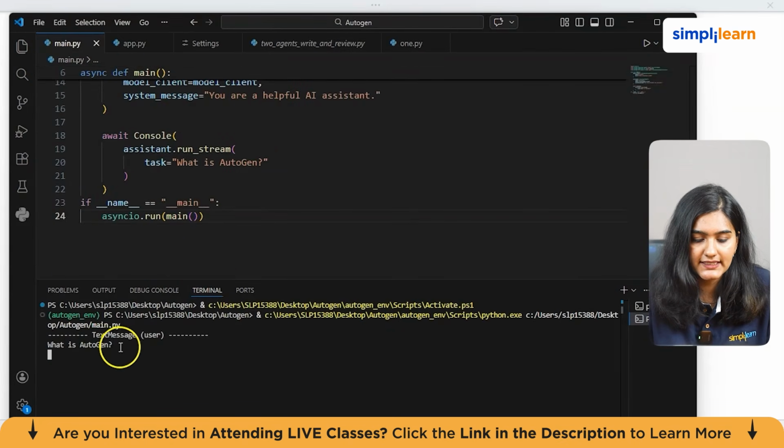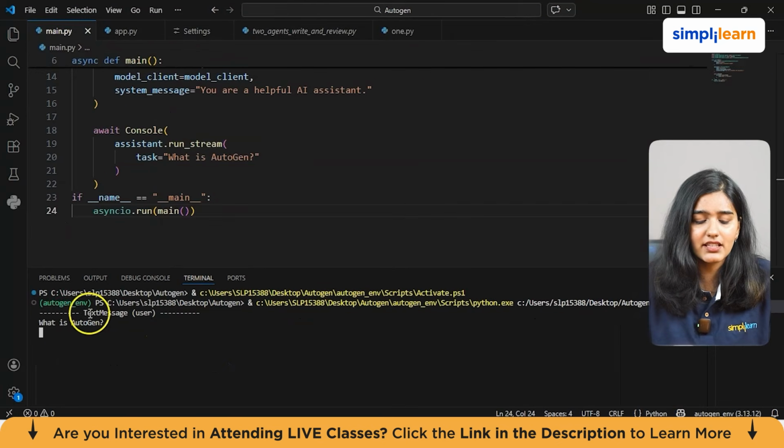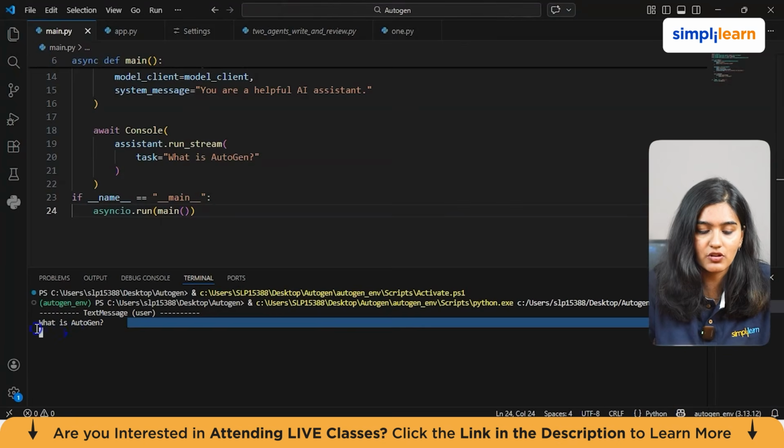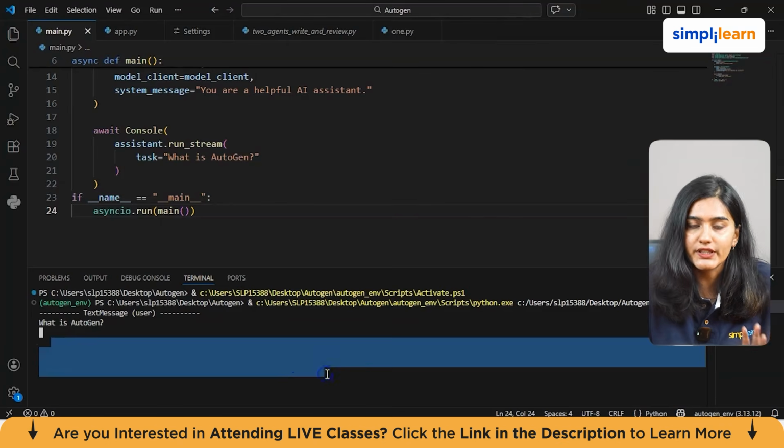Yeah, so you can see the text message, what is AutoGen, and Llama 3 with the help of AutoGen will reply to this text message. Just wait for a while, it will take hardly 2 to 3 minutes. Anyways, it's taking a lot of time. After this, the AI will respond to the question what is AutoGen with an answer. You can just try it once and it will run. Here you will get a paragraph stating what is AutoGen.